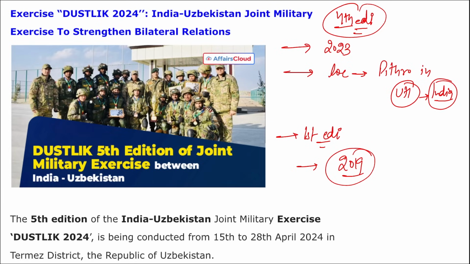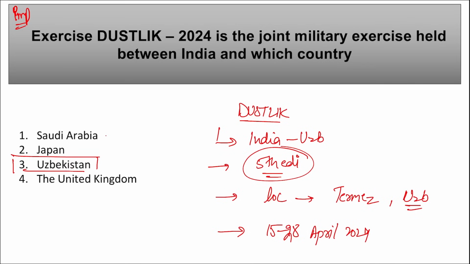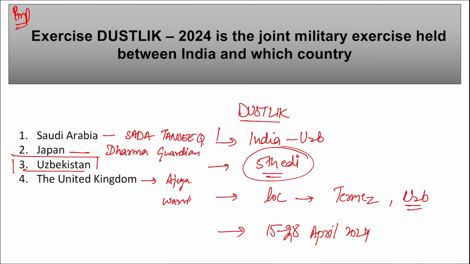Right. Apart from this, if we talk about the exercise between India and Saudi Arabia, the exercise is named Sada Tansik. This is the name of the exercise, right? Then between India and Japan, the exercise is named Dharma Guardian. And between India and UK, it is named Ajaya Warrior, right? Take a note of this fast.